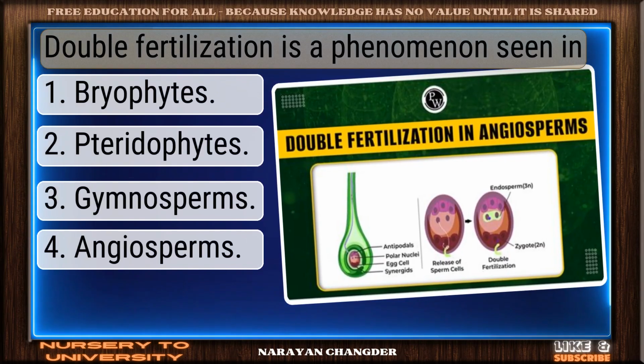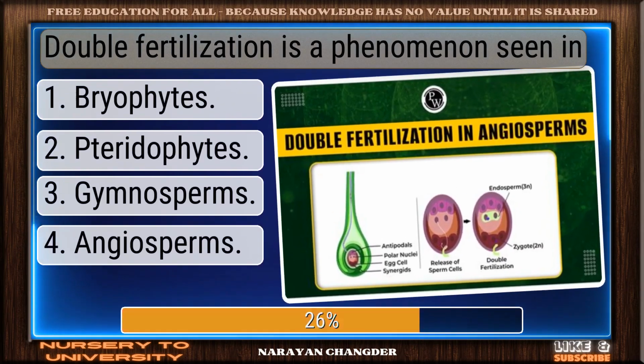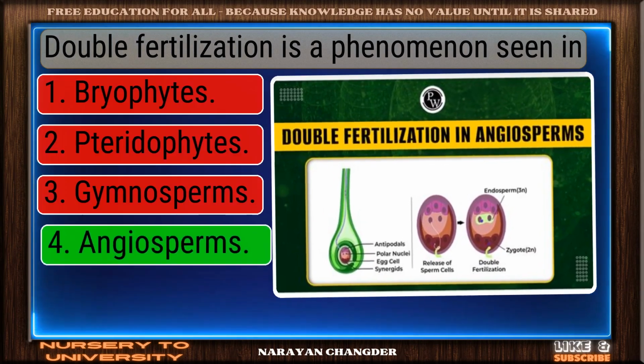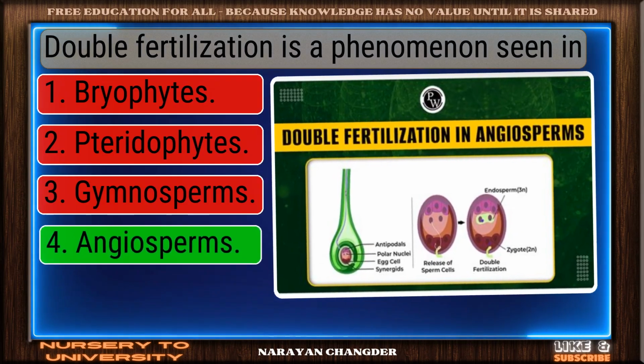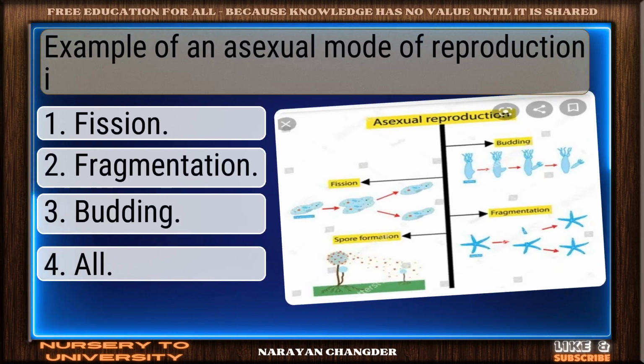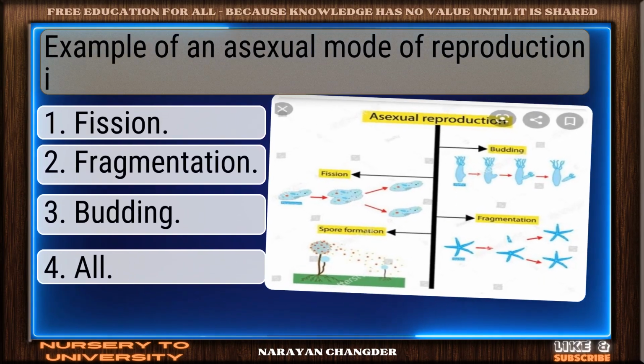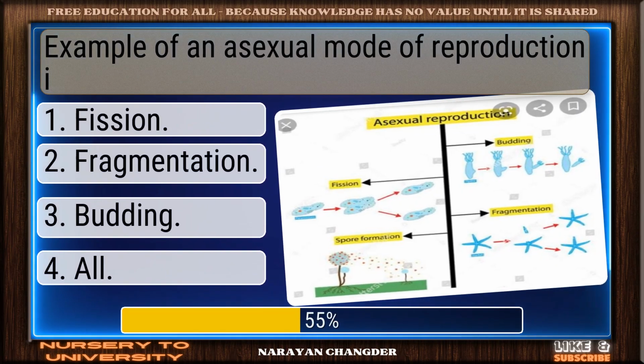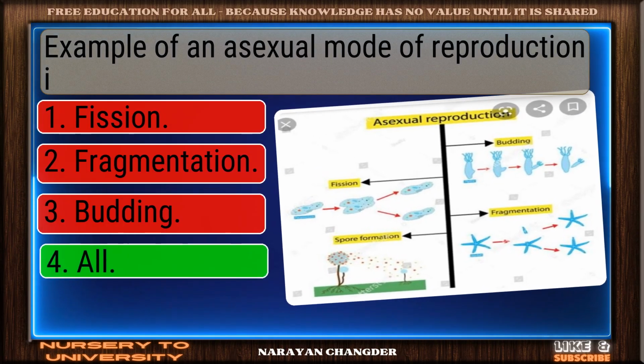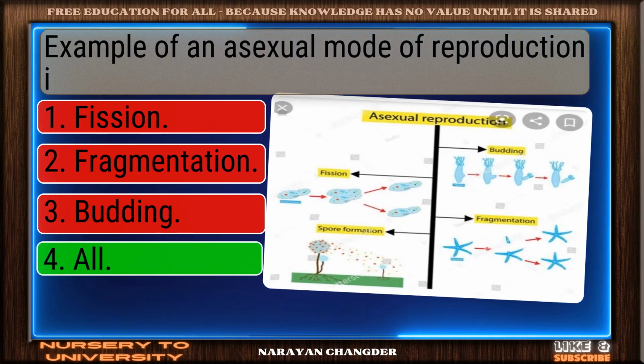Double fertilization is a phenomenon seen in? Nicely done. Angiosperms is a solid answer. Example of an asexual mode of reproduction. Right choice. All is the best answer.